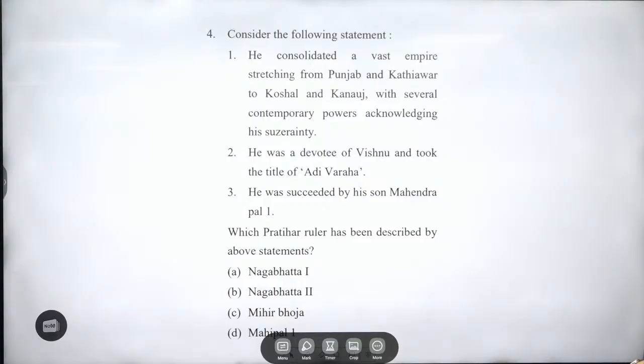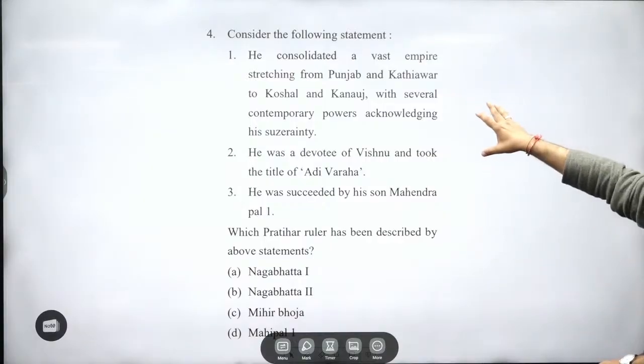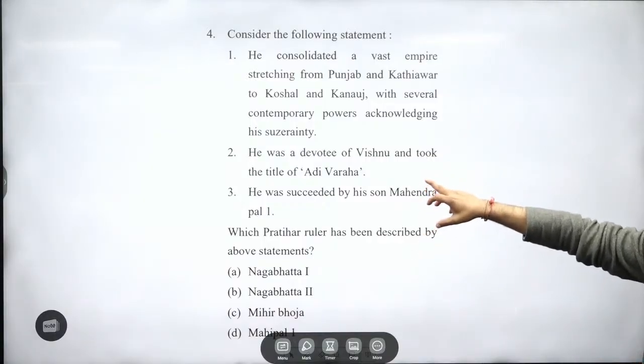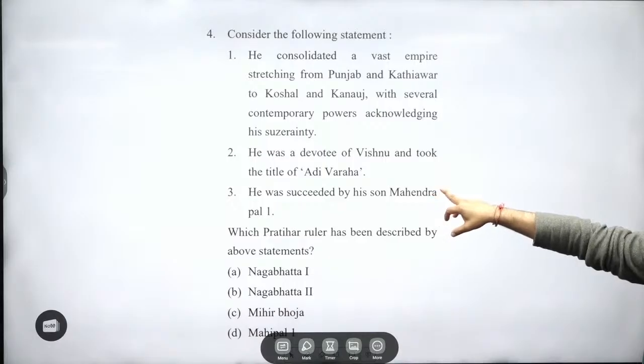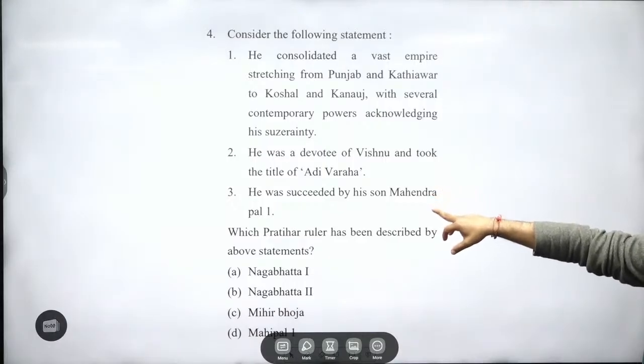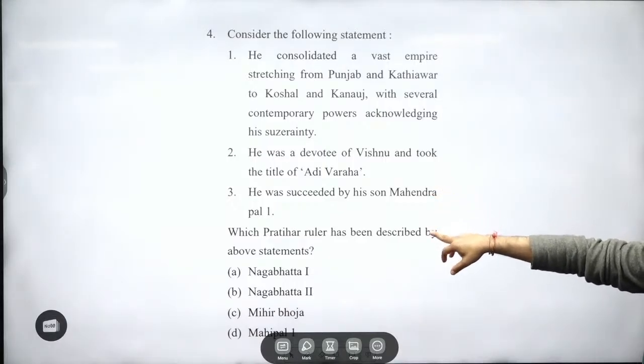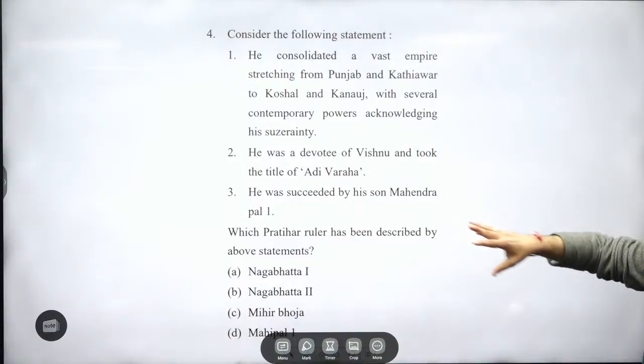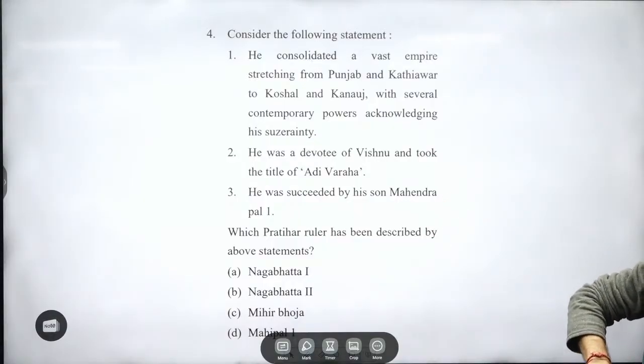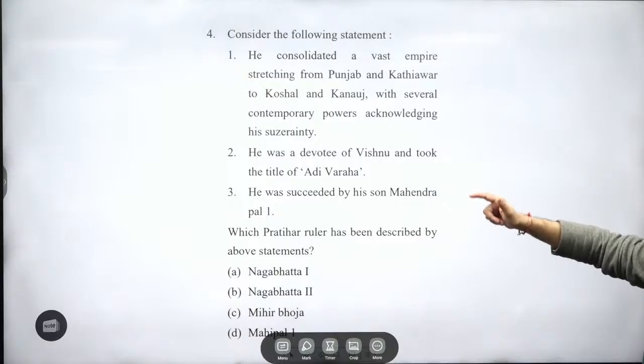He consolidated a vast empire stretching from Punjab and Kathiawar to Kaushal and Kannauj, with several contemporary powers acknowledging his suzerainty. From this statement, you will not be able to identify who the ruler is. Second, he was a devotee of Vishnu and took the title of Adivaraha. Right. He was succeeded by his son Mahendrapala I. This is also right. Again, fixed information should be there.